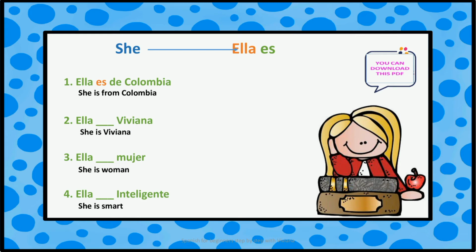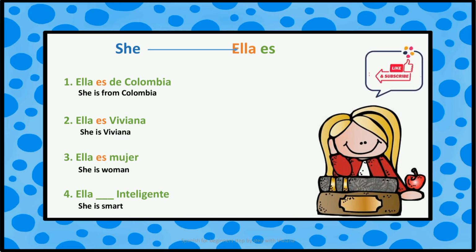Ella es de Colombia. She is from Colombia. I use ella es because I am talking about the nationality of her. Ella es Viviana. She is Viviana. I use ella es because I am talking about the name of her.